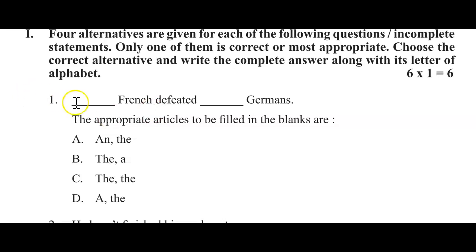Totally 6 marks. As you can see here, there is 1 question and 4 options are given. Out of these 4 options, you have to choose and write the correct answer. You have to write the question number, option number and even the final answer. We can see: dash French defeated dash Germans. The appropriate articles to be filled in the blanks are... So which is the article you are going to fill to make this a proper sentence.